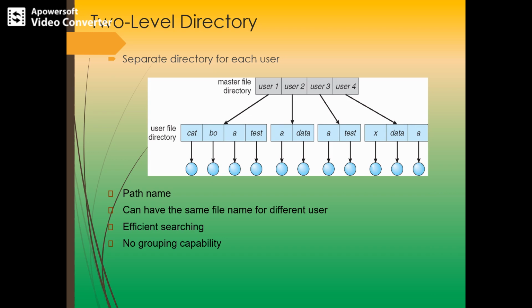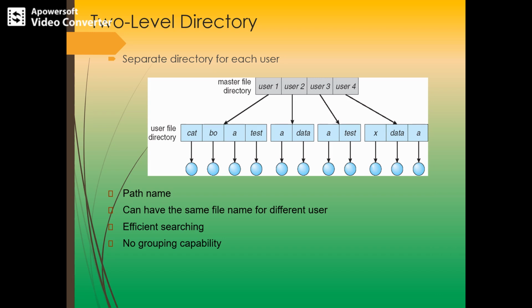So let's say a user refers to a particular file. In general, a two-level directory will contain the master file directory at the top level, then the user file directory at the second level, and the actual user files at the third level. So a user can work with only her own directory, and other users need not worry about deleting or modifying files by other users. When a user wants to create a file, the system searches for that particular file in the directory. If the same file name is not found, then it creates the file, otherwise it gives an error message. In this way, a two-level directory can be either a tree or an inverted tree of height 2.